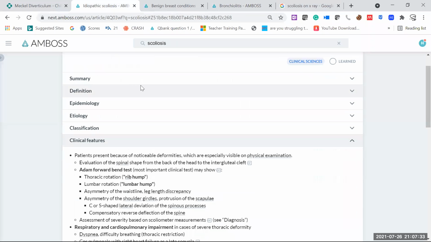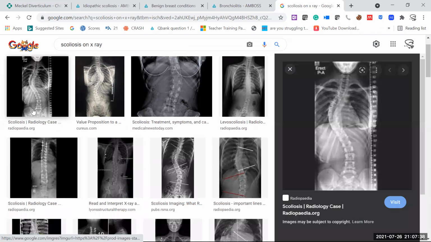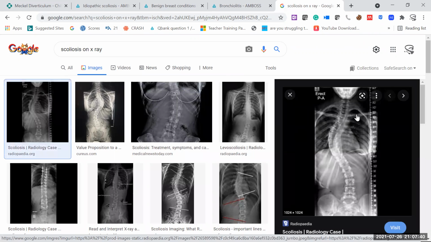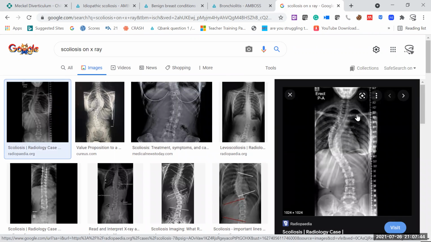In that picture, is it rightward or leftward? If it's a PA view, this one should be left. If it's anterior, then it should be right. If posterior, then it should be left. Most of the time you will see it on the right side, but again, it's not hard and fast. It may vary.